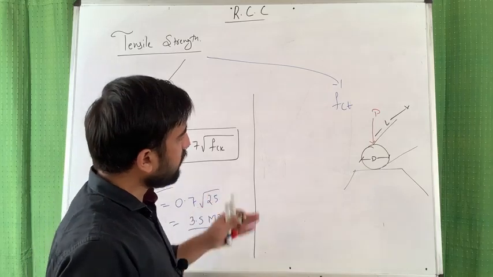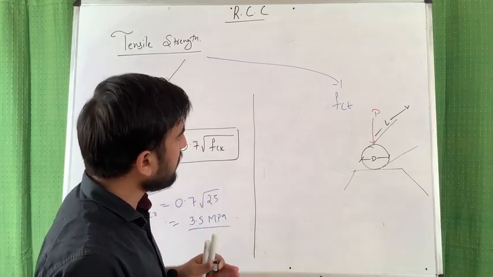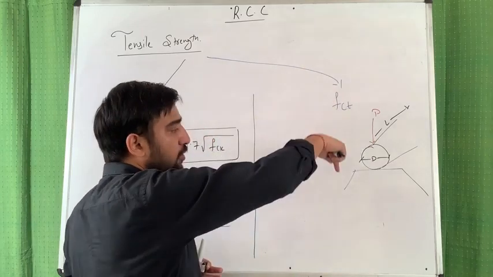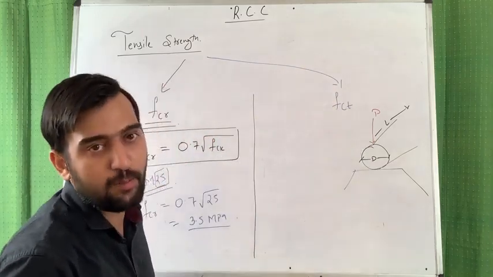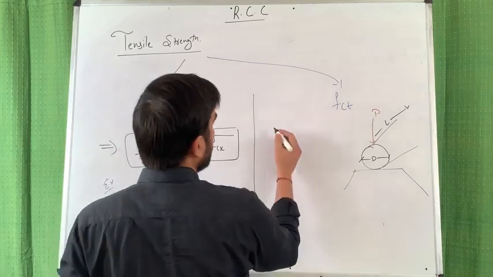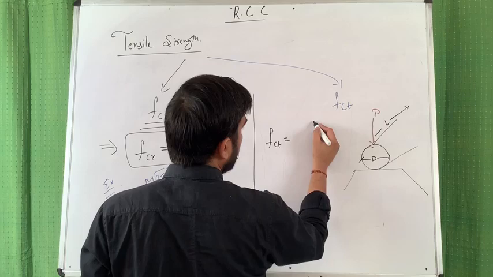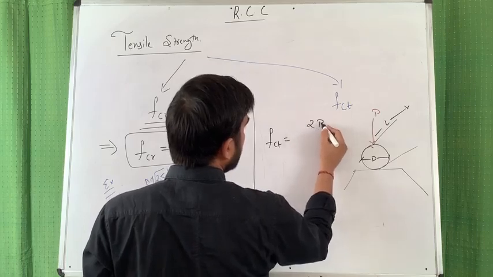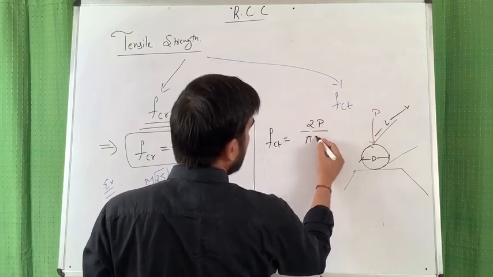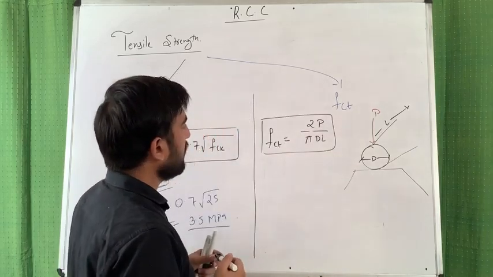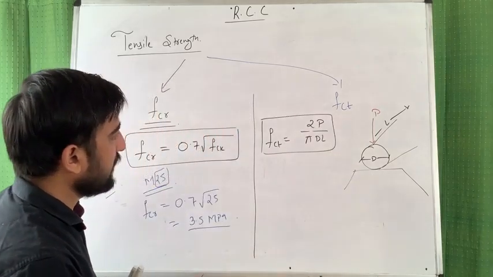So in order to calculate the tensile strength, we apply the compressive load on the diametrically opposite ends, and due to this we calculate FCT, which comes out to be 2P upon pi DL. This you can get from the theory of elasticity, and FCT is equal to 2P upon pi DL.